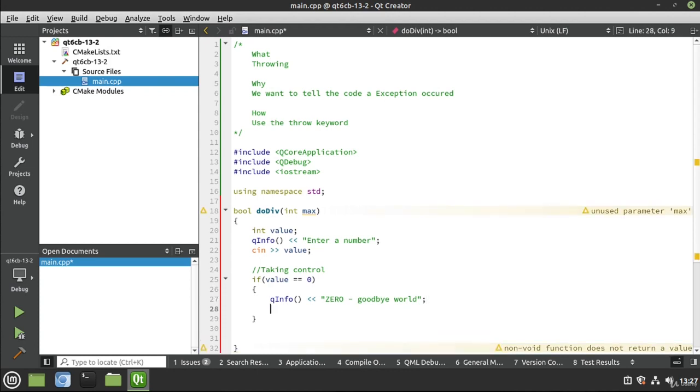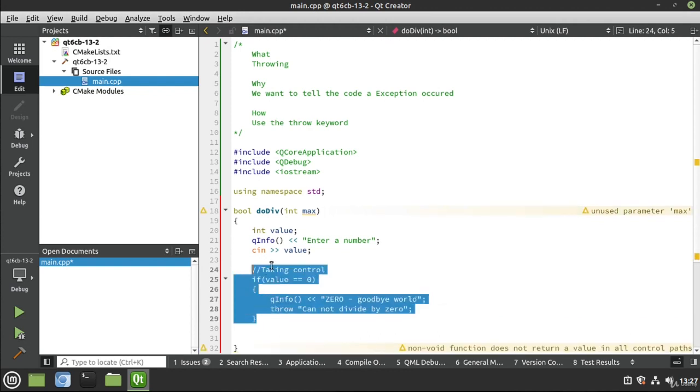And now we're going to throw. It's just simply the throw keyword and then some sort of data. You can throw virtually anything. We're just going to do this. We're going to make some quotes. I'm going to say cannot divide by 0. That simple.